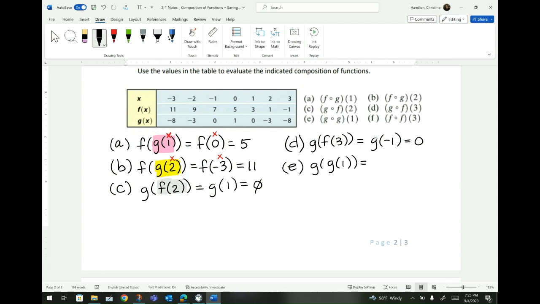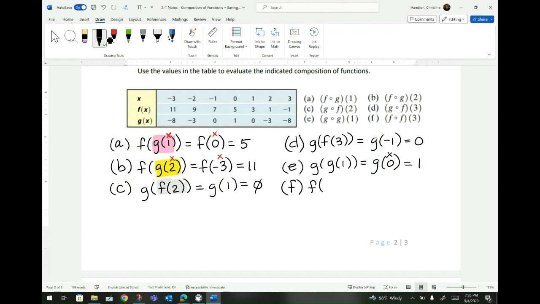All right, now we do g of 1. So we go to the 1, 1's an x, and it tells us to go find the g, which is the y value at g. So the answer is a 0. And they're telling us, okay, now the 0 has become an x again. So I go to the 0, and they're telling me to go back again to the g function. And the answer is a 1.